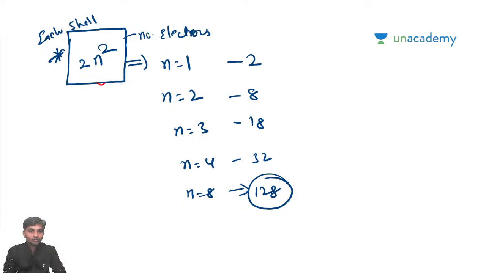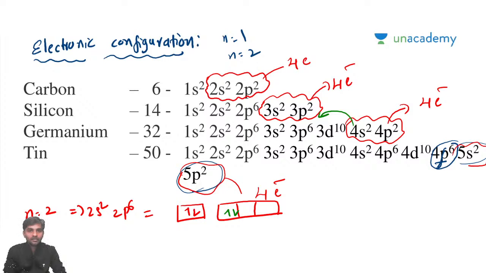And we have seen this 2n square, which is very, very important. Now if you look at the electronic configuration of carbon, silicon, germanium, and tin: 2s2, 2p2, 3s2, 3p2, 4s2, 4p2, and then after 4p6 and 4d10 you have 5s2, 5p2.